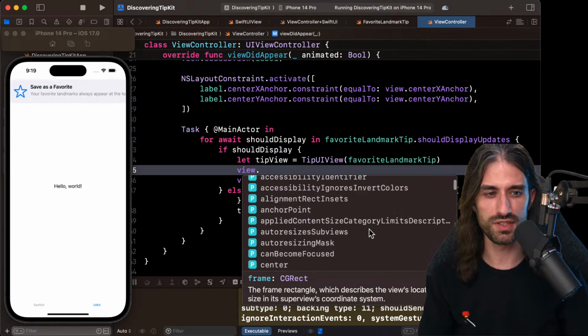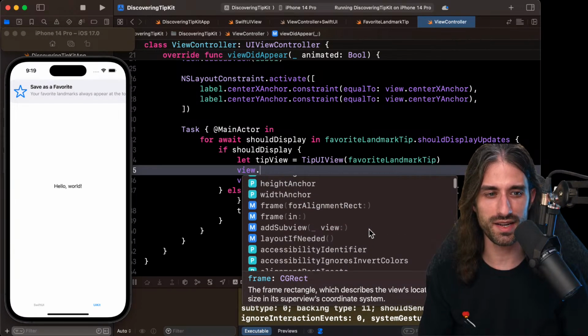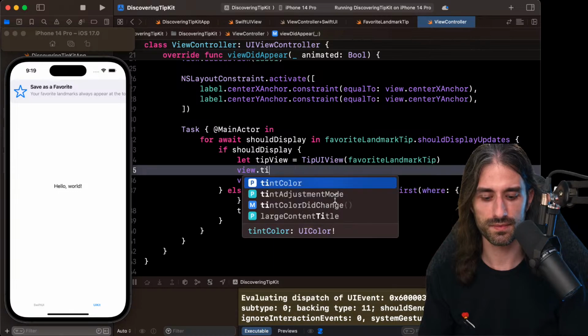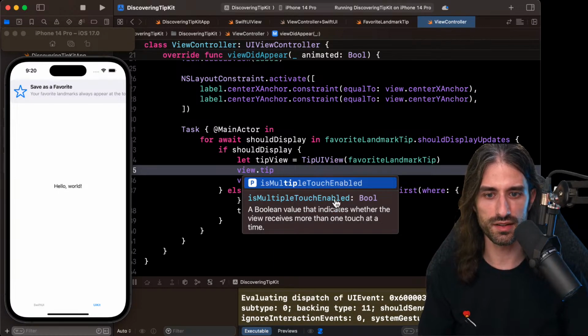Because being able to display the tip at the right place in the UI, that's one of the two killer features of TipKit. There is the rule system, but there is also the fact that you can just say, okay, popover tip, and it just works. So I'm trying to see. Really seems like there is nothing special.